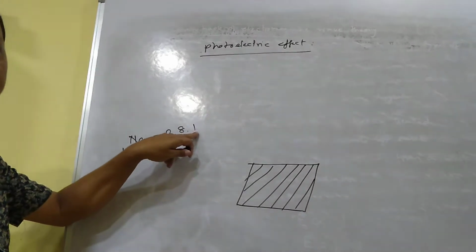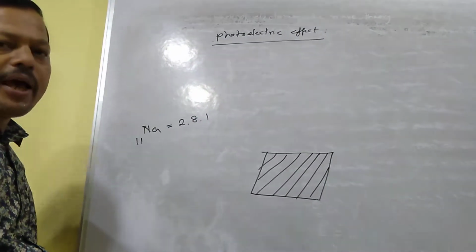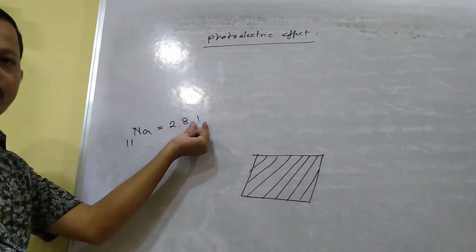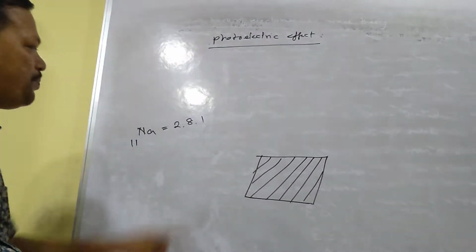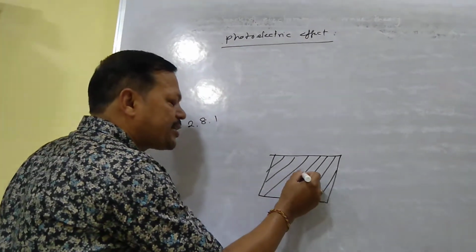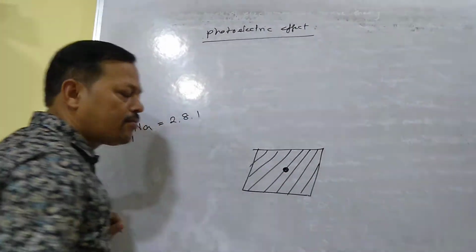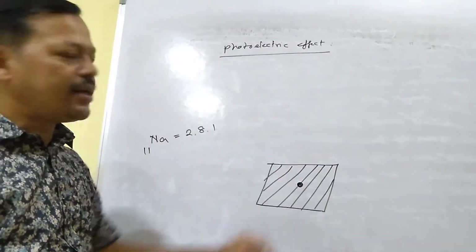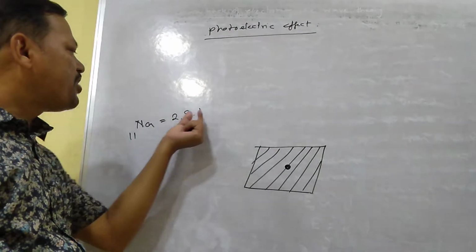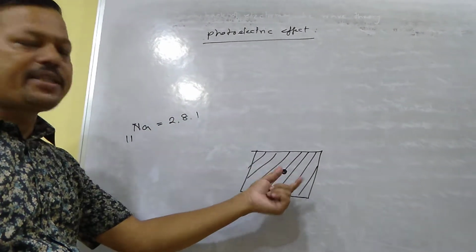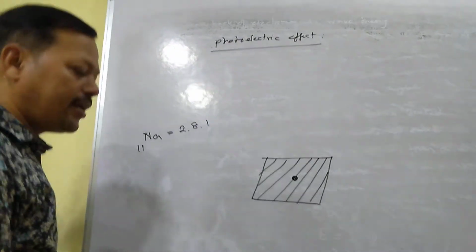This electron is called the valence electron. Every metal contains some loosely bonded electrons, the valence electrons, and that valence electron is always present at the surface of the metal.